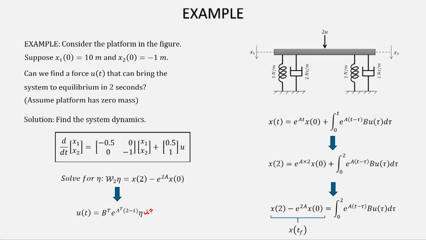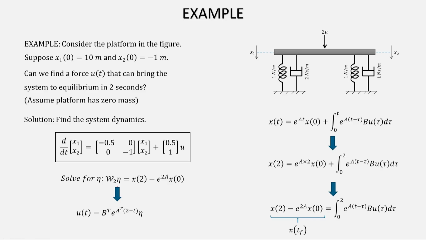This was our input formula, remember, u(t) or u(tau) was there. So, tau is replaced by t, u(t) equal to B transpose e to the power of A transpose (Tf minus t) into eta, where Tf is 2 in this case. So, the first task is to solve for this equation, and once I get the value of eta, I can find out the value of u. I do not have to prove it because we have already seen that this will work.